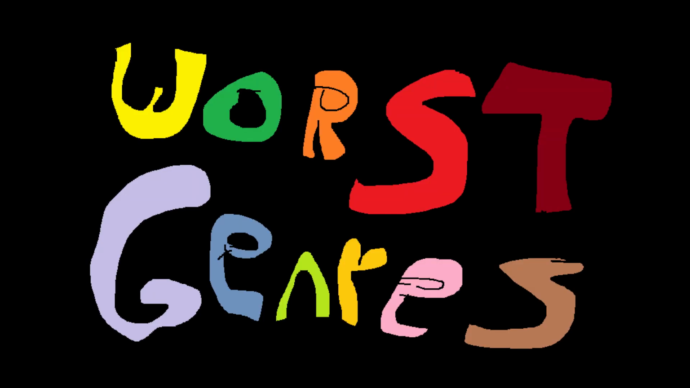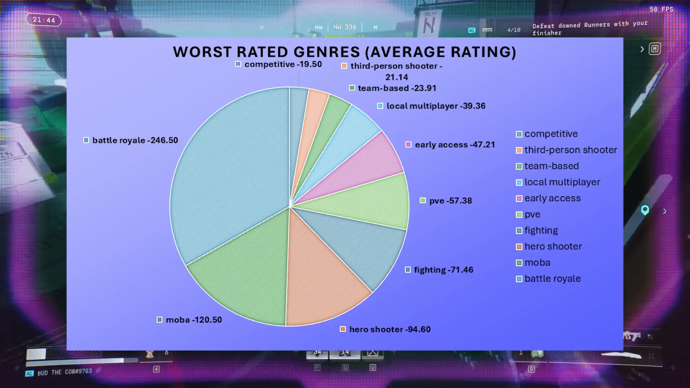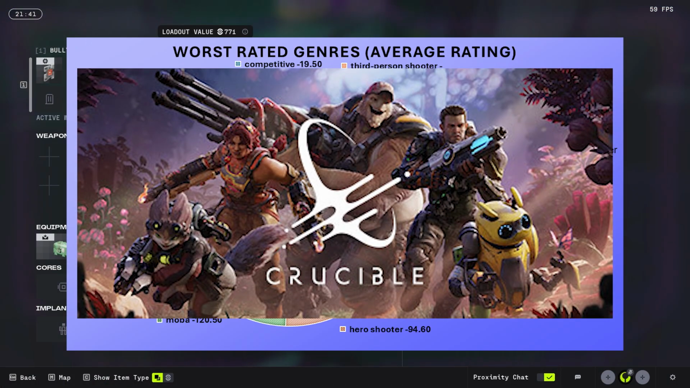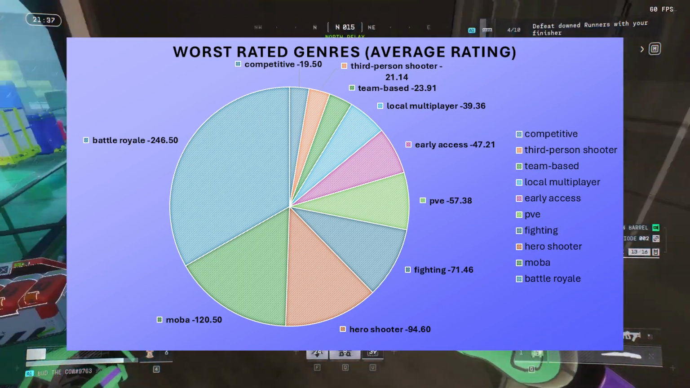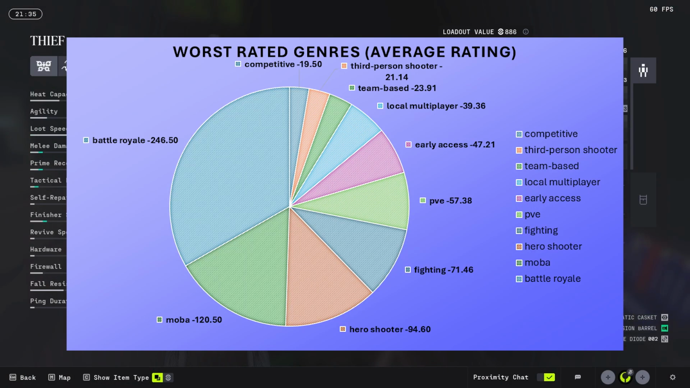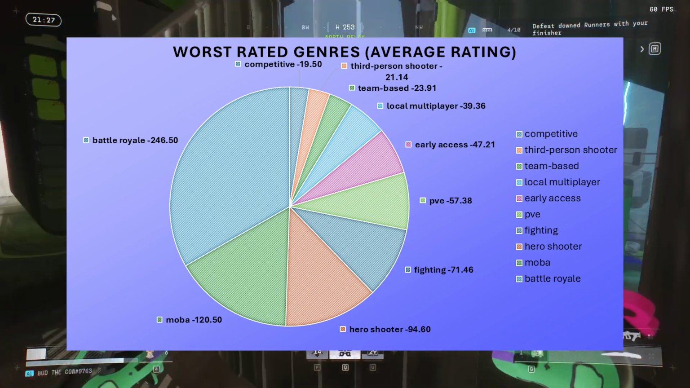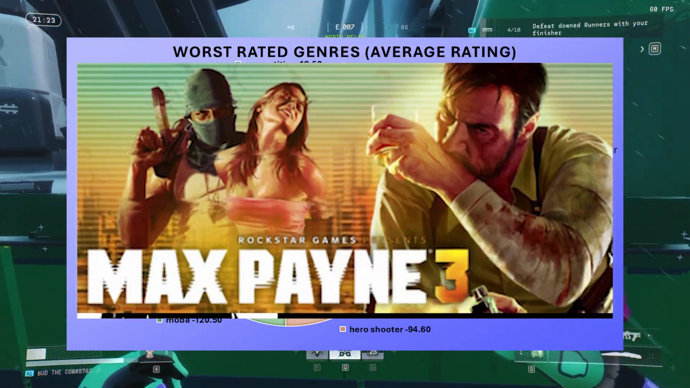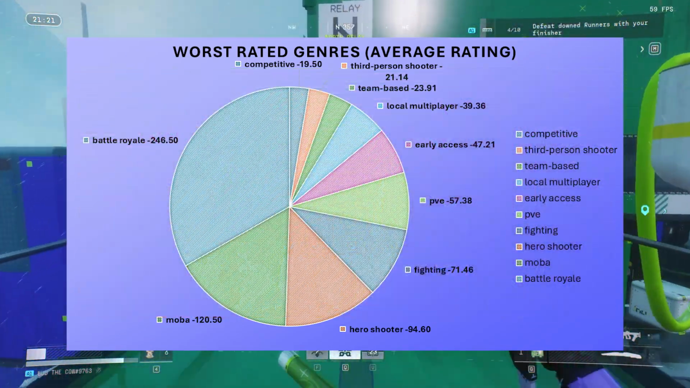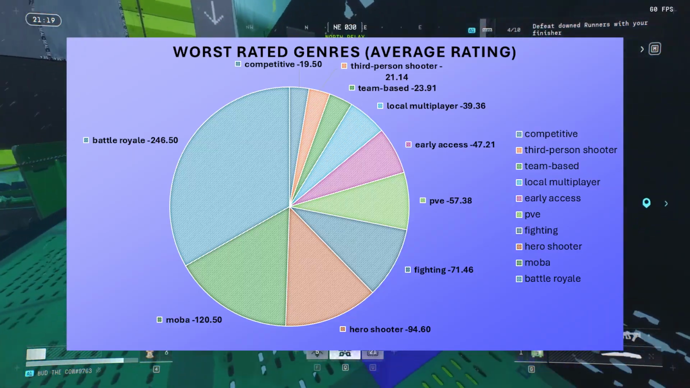Worst rated genres. Basically these are all bad because I rated Crucible a -1000. Donkey doo-doo. It kind of ruined all the battle royales, but I don't think these would probably have rated highly anyway. But I am surprised that the third-person shooter genre is so low, just because I'm a really big fan of Max Payne 3. So I guess Crucible kind of just ruined all the third-person games.